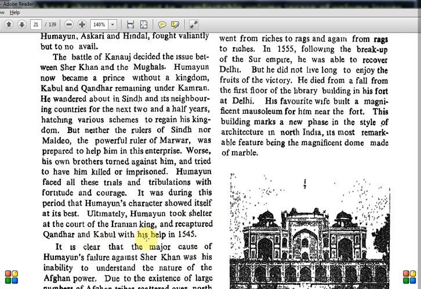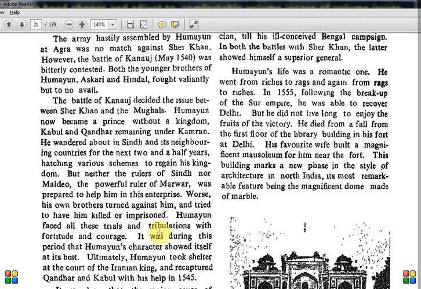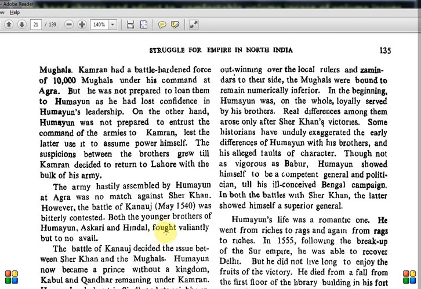It is clear that the major cause of Humayun's failure against Sher Khan was his inability to understand the nature of the Afghan power. Due to the existence of a large number of Afghan tribes scattered over North India, the Afghans could always reunite under a capable leader and pose a challenge. So like that western side, there was a chance that they could re-emerge. So again, locals, that's not important. The only thing that I know is that he was numerically inferior.